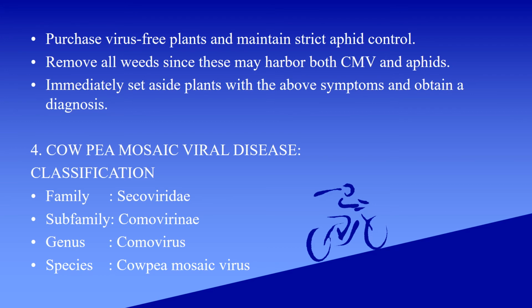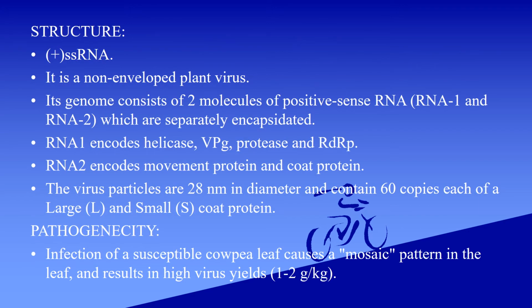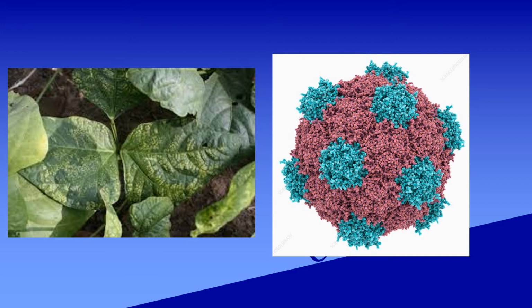Next is cowpea mosaic virus, a viral disease. Classification: it comes under the family Secoviridae, subfamily Comovirinae, genus Comovirus, species cowpea mosaic virus. This is a 3D model of the virus. Then we can see the mosaic structure in the leaves in this picture.